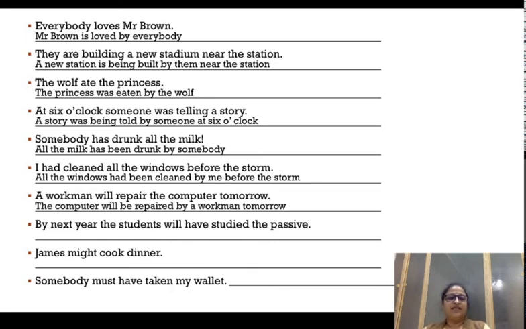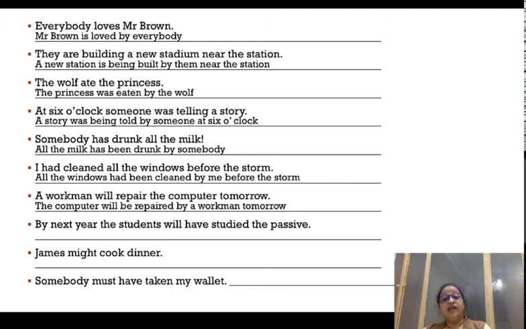By next year the students will have studied the passive. Now what is the subject here? Who is the doer of the action? Who is studying the passive voice? The students. The students are the doer of the action. Hence by the next year is not the subject, students are the subject, because they are doing the action of studying the passive voice. And the passive is the object. So how do we convert the sentence?